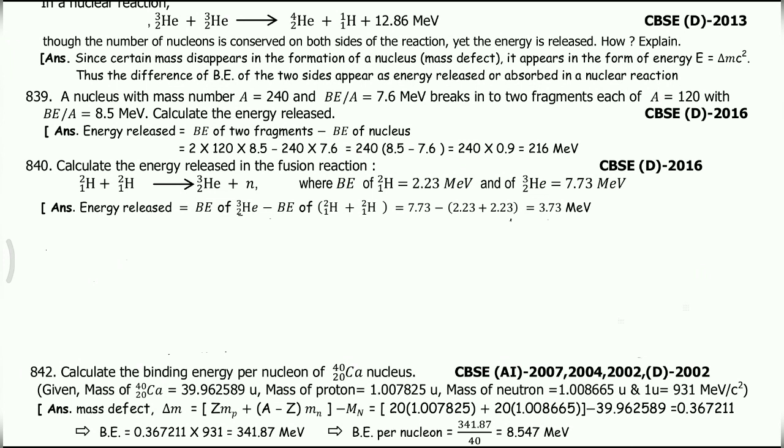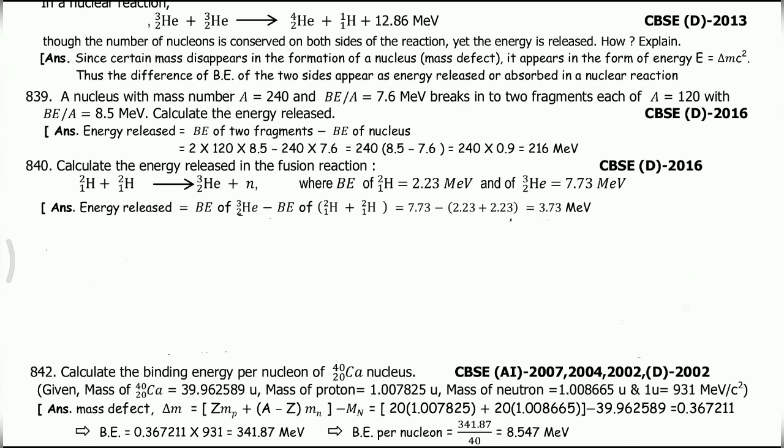Calculate the energy released in the fusion. H12 plus H12 giving us He23 plus neutron, where the binding energy of H12 is 2.23 mega electron volt and the binding energy of He23 is 7.73 mega electron volt. Energy released is the binding energy of He23 minus the binding energy of H12 plus H12. From the given data, 7.73 minus (2.23 plus 2.23) is equal to 3.27 mega electron volt.